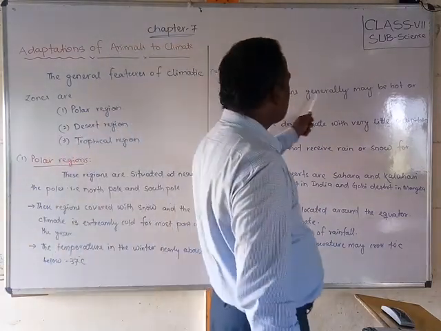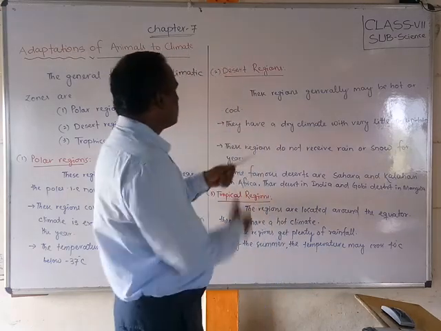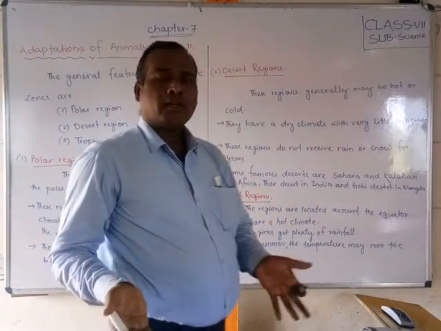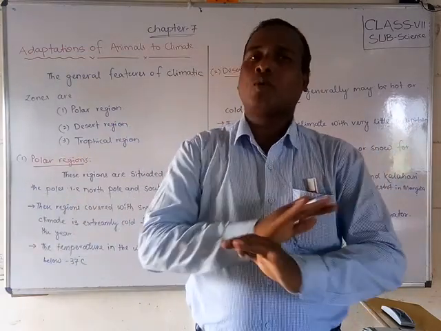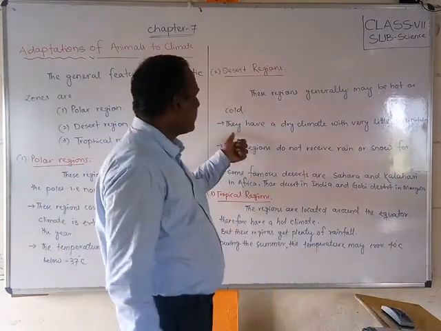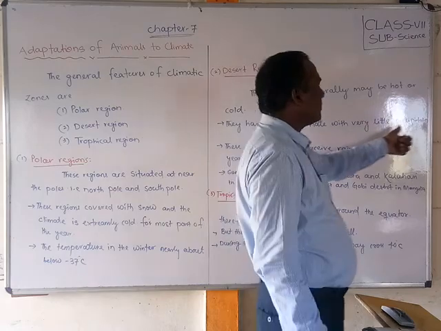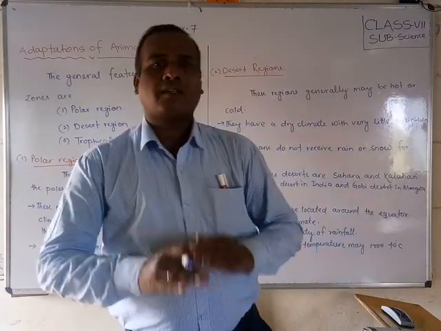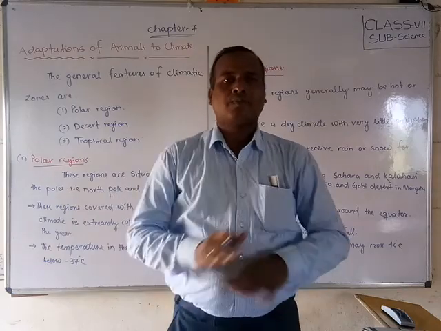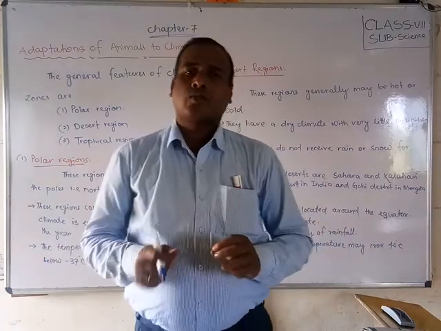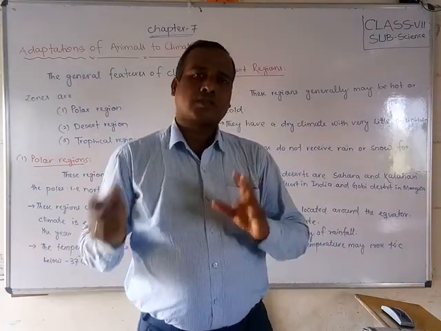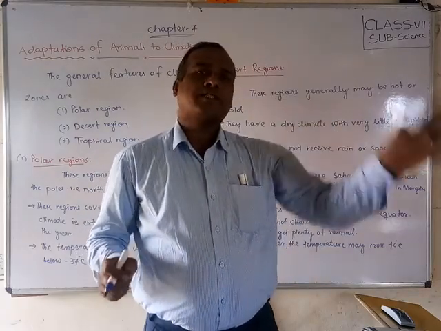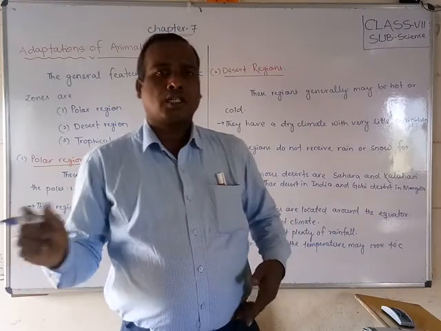These regions may be hot or cold. They may be very cold or very hot, but there is no rain. They have a dry climate with very little precipitation. Those regions are dry, with no rain and no other moisture.